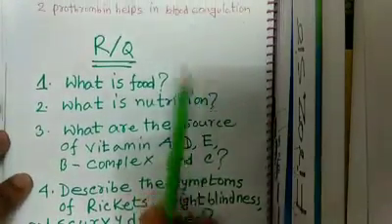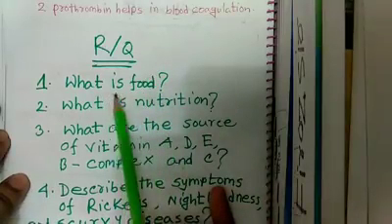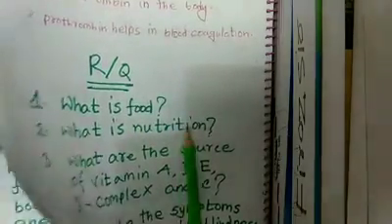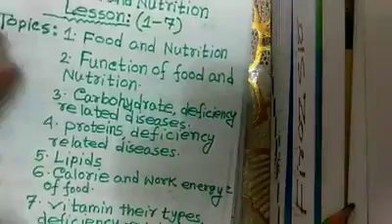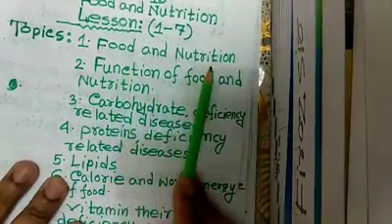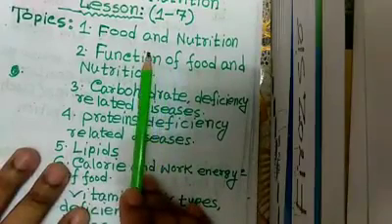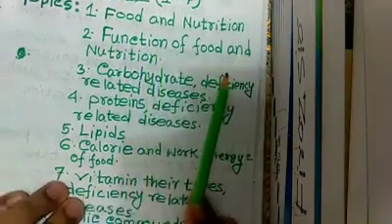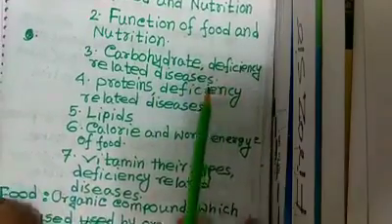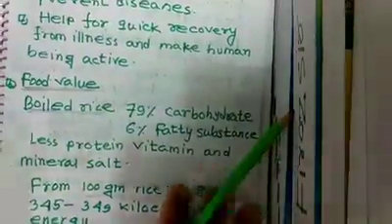Now RQ. Today actually I have discussed huge information, but we have to remember what we have learned today. We have learned about food and nutrition, definition of food and nutrition, function of food and nutrition, different types of elements of food and different types of disease.